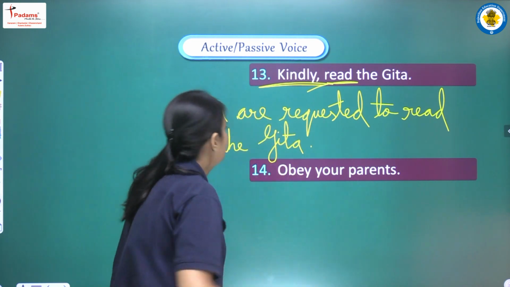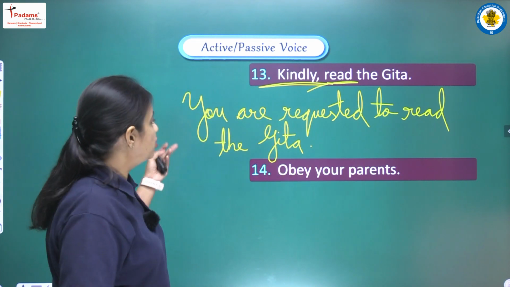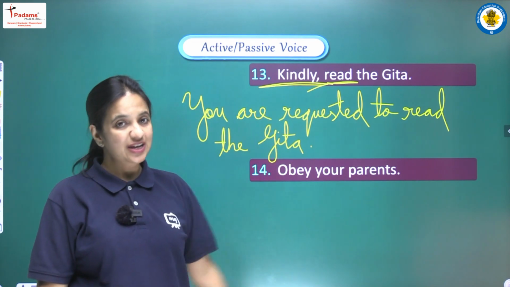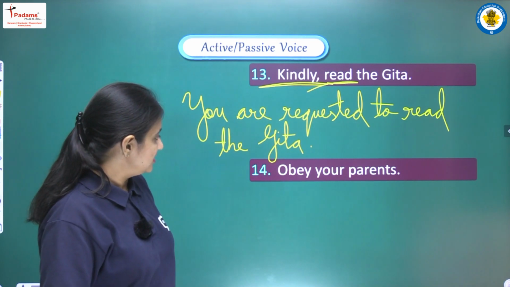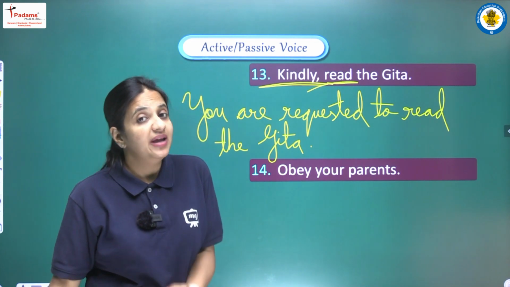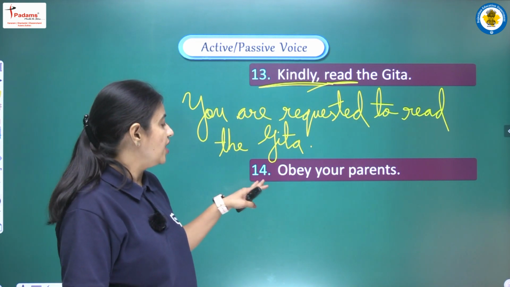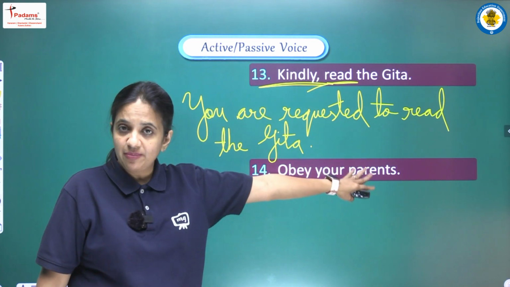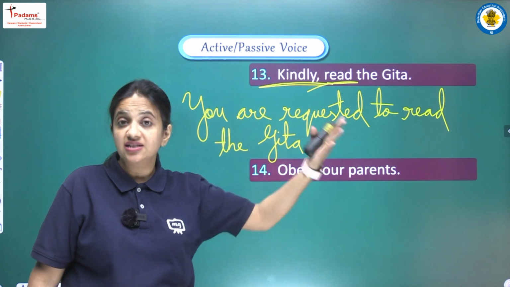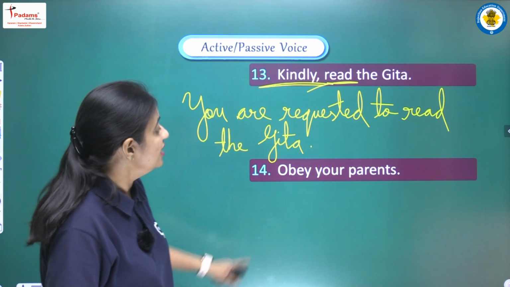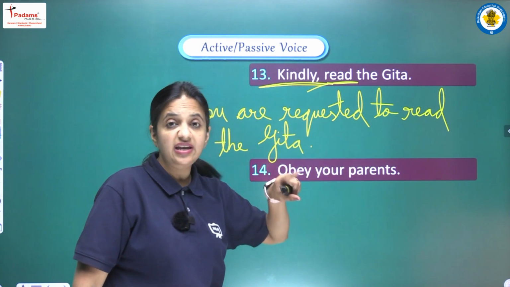So in this manner, the complete sentence here will be: you are requested to read the Gita. Moving on, the next sentence is: obey your parents. Again we have two options. The first option is we can write, you are advised to obey your parents. We can write, you are asked to obey your parents, and we can use the let pattern, and that will be: let your parents be obeyed.